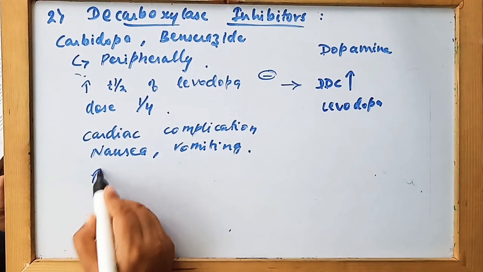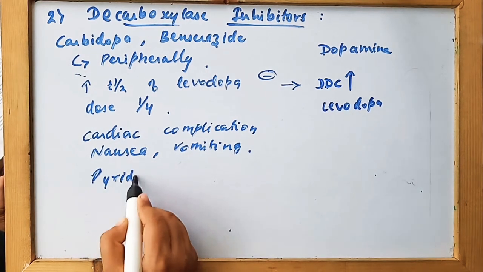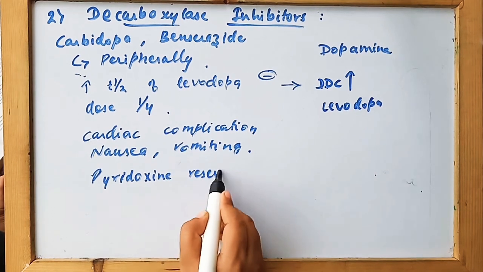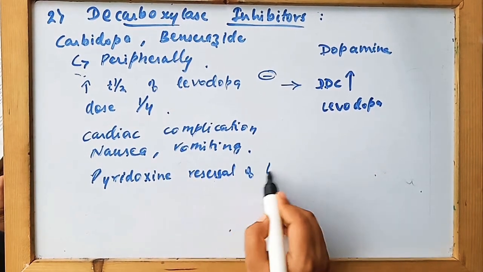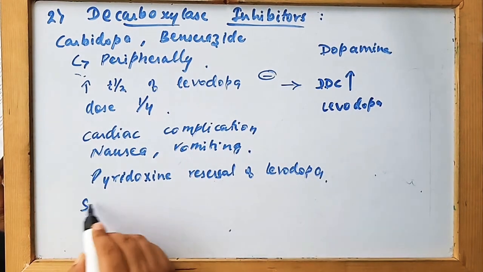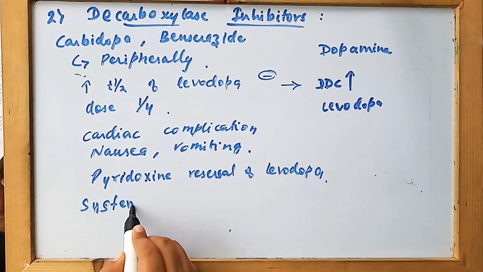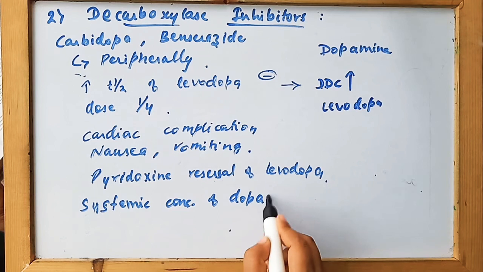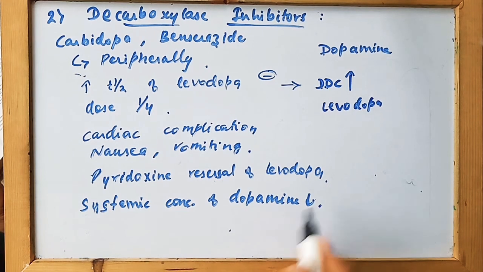Now the pyridoxine reversal of levodopa does not take place, as well as the systemic concentration of dopamine is also reduced. So these are the benefits of taking carbidopa with levodopa.